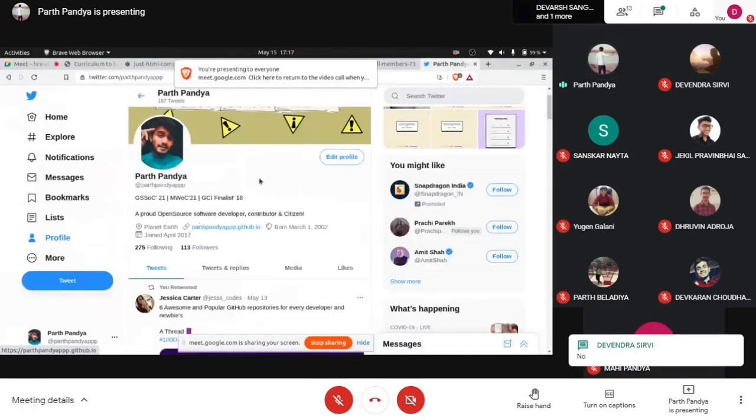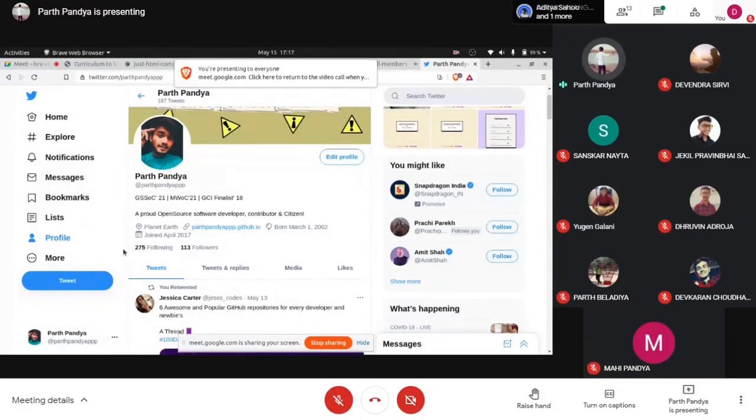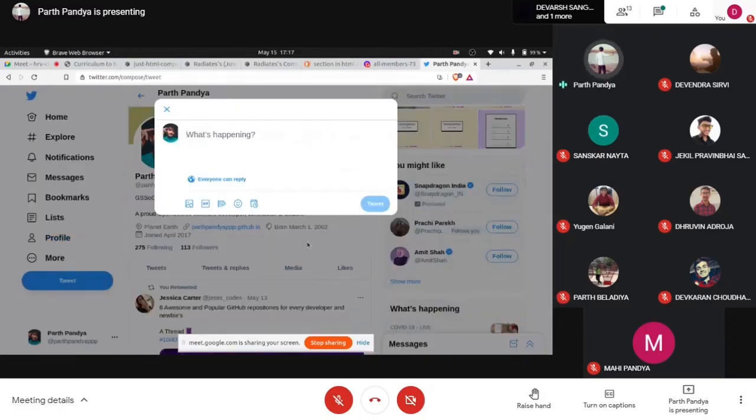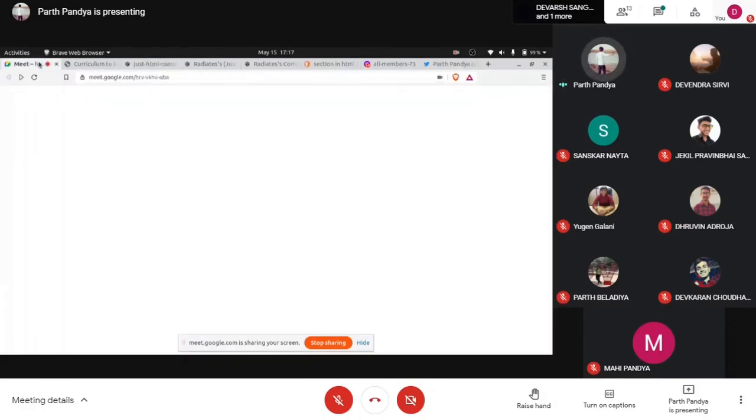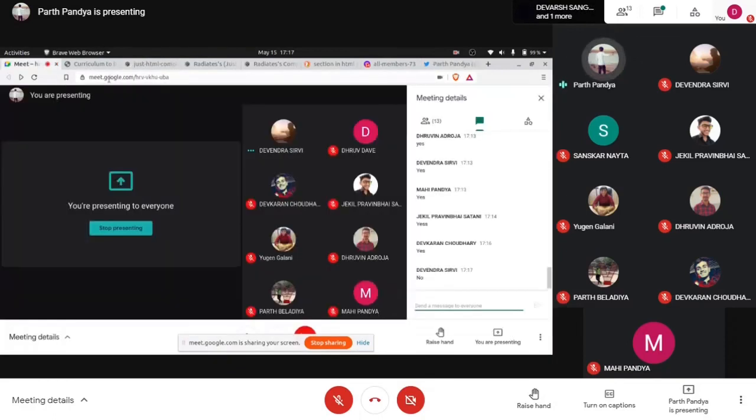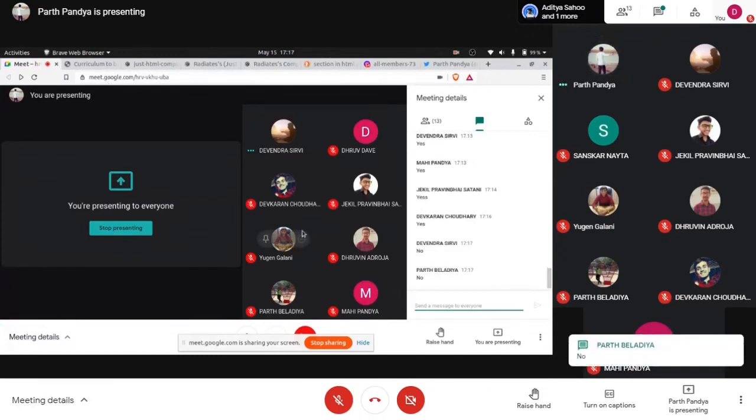So that's where the concept of the primary link and the secondary link comes up. The main purpose of Twitter, the main thing for which Twitter was developed years ago, is to tweet things, to share ideas, and that is done by this tweet button. We click on this and we can share our ideas, what's happening now. So this is the concept of the primary link and secondary link. Understood? Any doubts or confusion between the primary and secondary link concept?